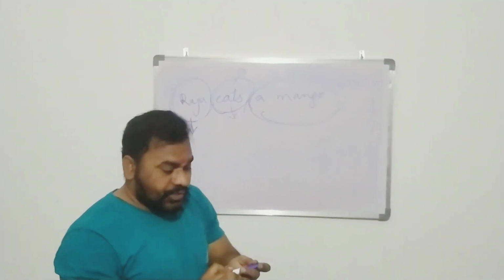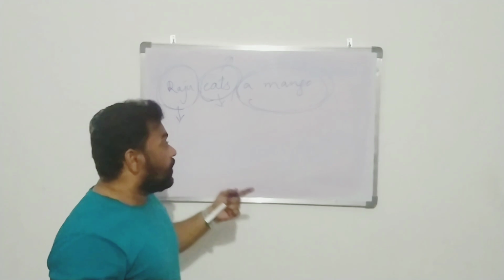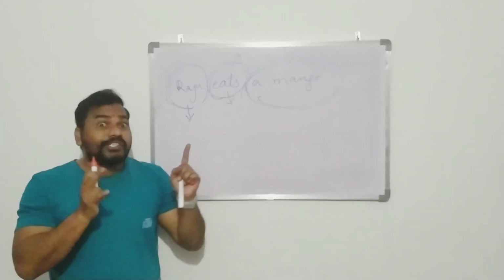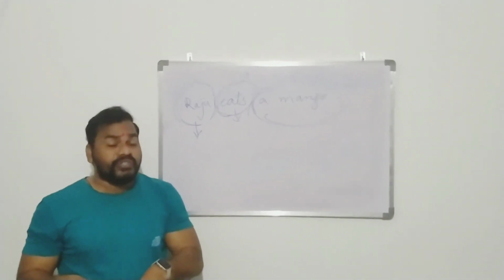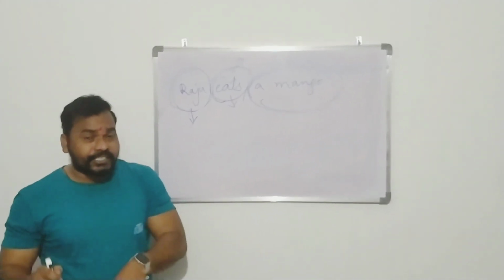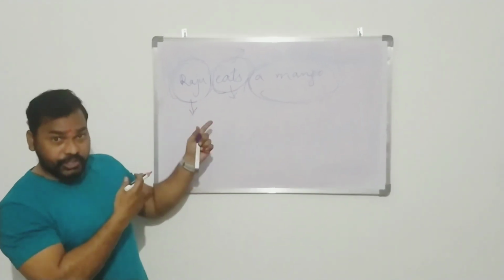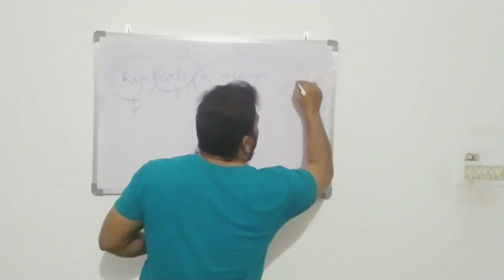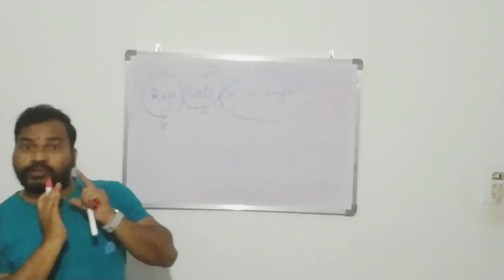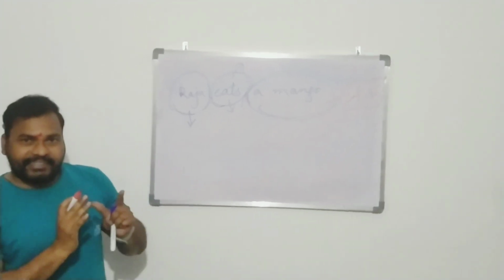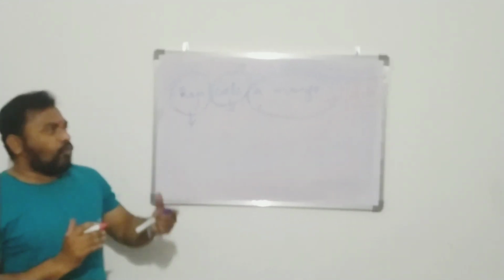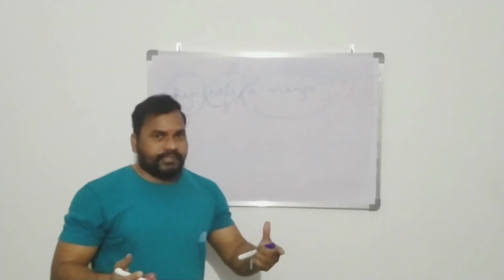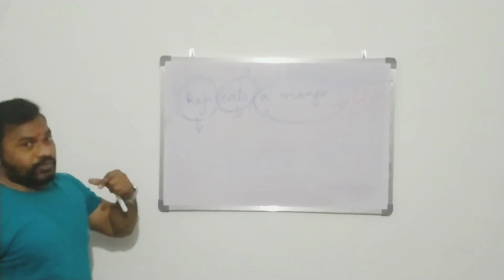When it comes to changing into passive voice, here we give importance to the doer. Who is doing the action here? Raju is doing the action, so we are talking about the person Raju. So it is in active voice. If we talk about the subject, the doer, that voice is active voice. Now let's change it into passive voice.